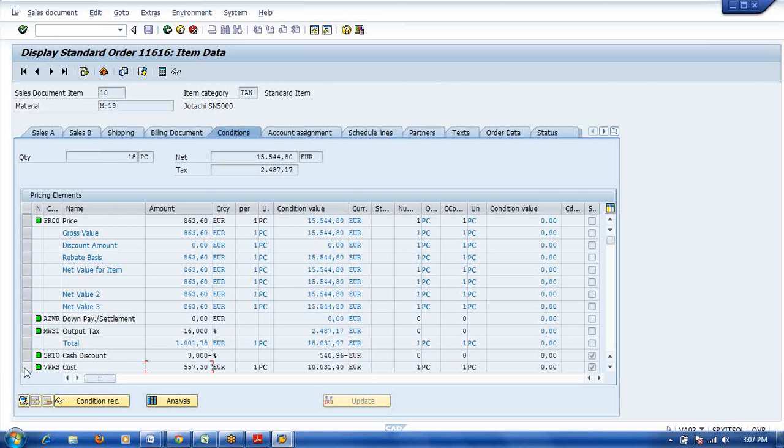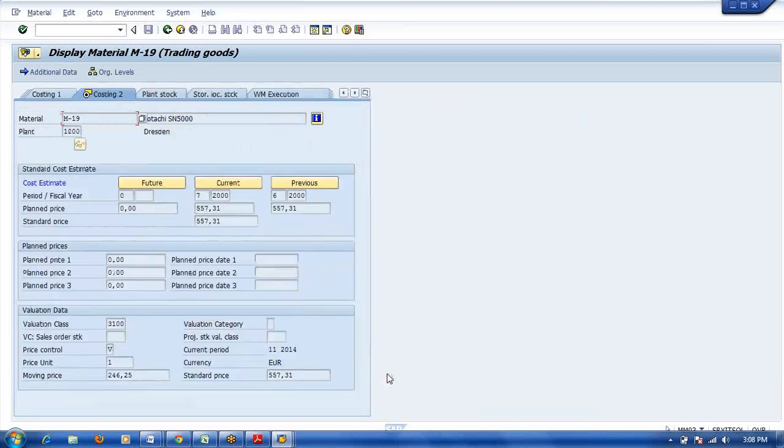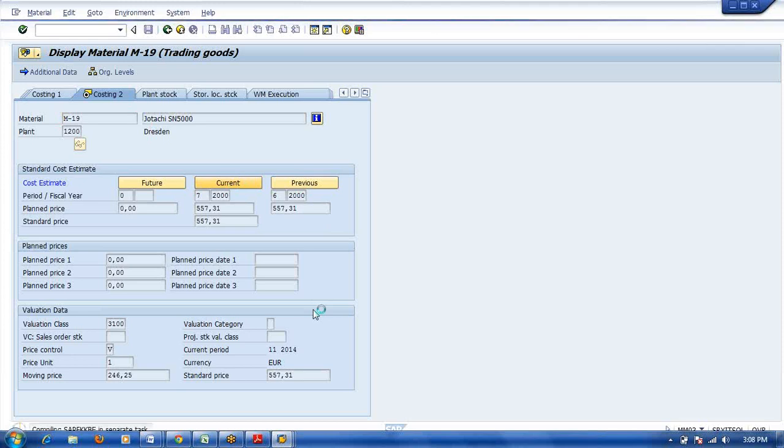Got it. I was missing the base concept here. Yes, so it's a combination of all this. Yes, Rajesh. If you don't mind, please open the material master once again. Just double click the current cost estimate. It will go to the current cost estimate. Right. If you want this breakup of 557.31 rupees, using the valuation strategy with the cost estimate, you will get it.